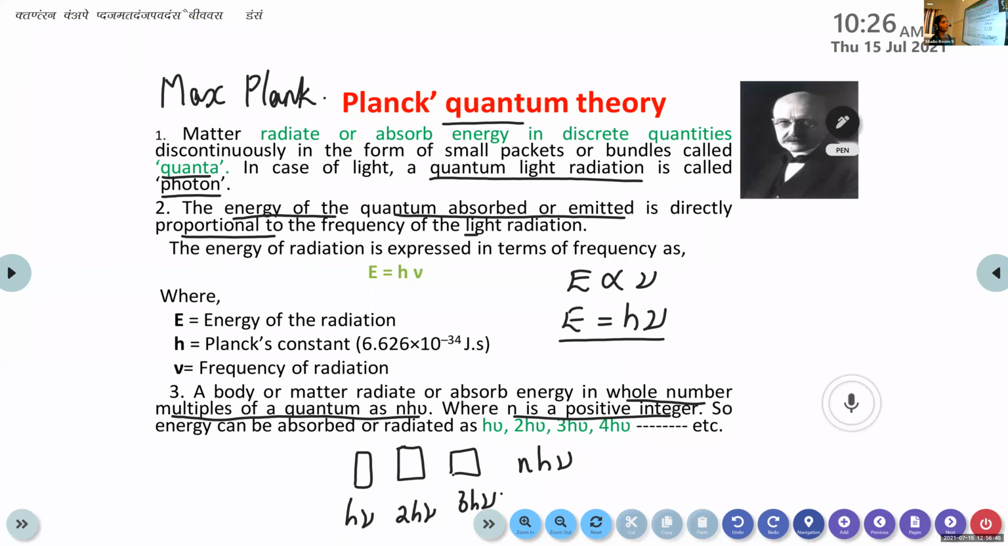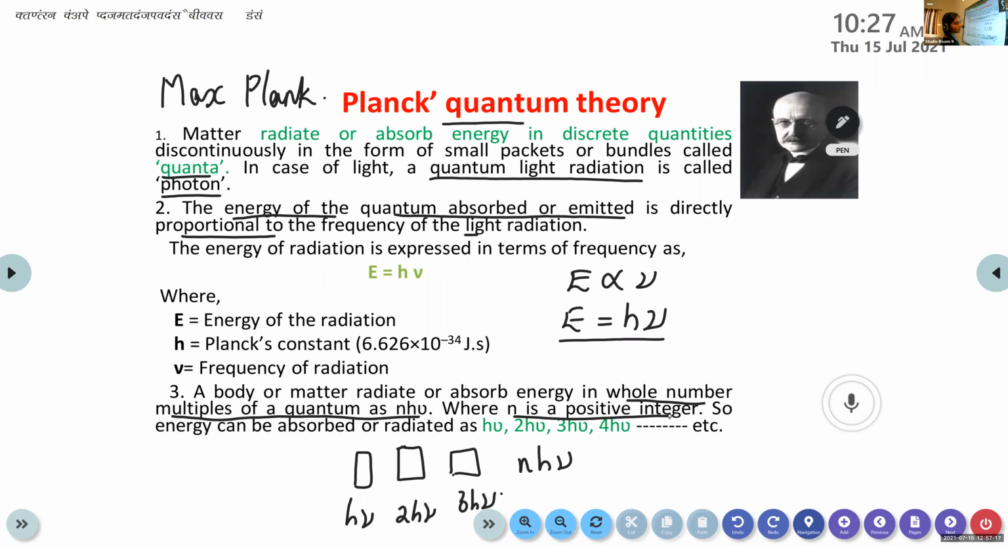And here one more point. In the case of energy, we are using frequency as a parameter, right? That means as the frequency increases, energy increases. In the earlier discoveries, we just assumed that intensity is the factor that varies along with energy. But through Max Planck's quantum theory, we can determine that frequency is the factor that changes the energy of the radiation. That's the second point.